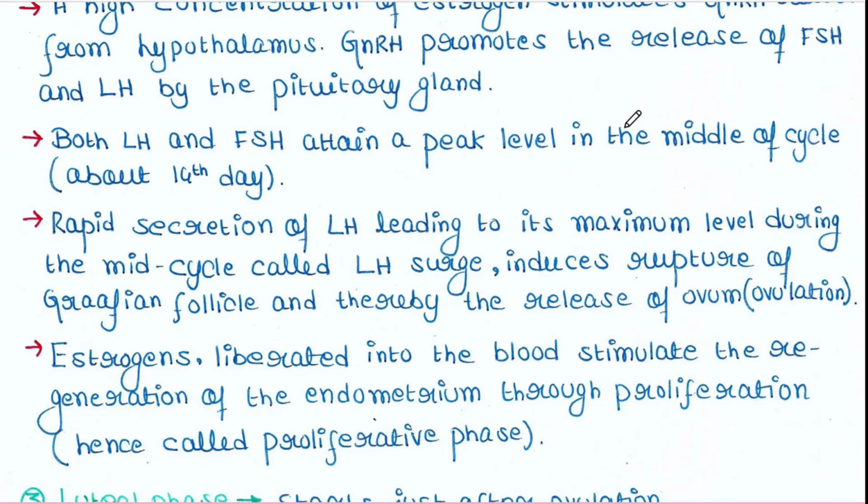Both LH and FSH attain a peak level in the middle of the cycle, that is about the 14th day.